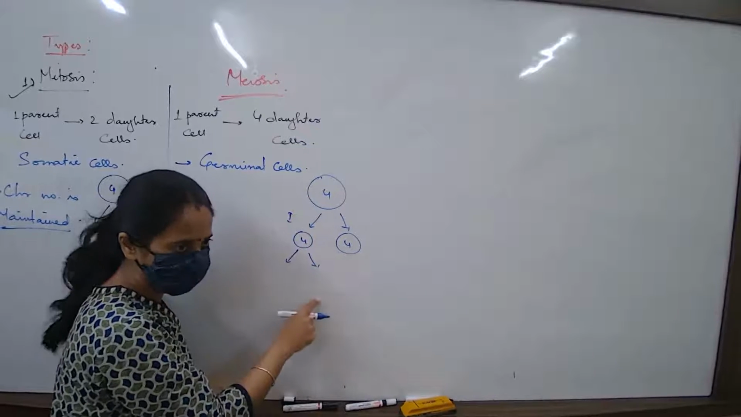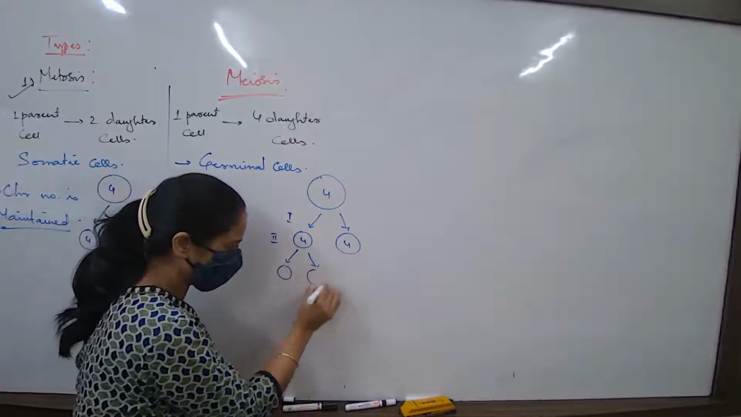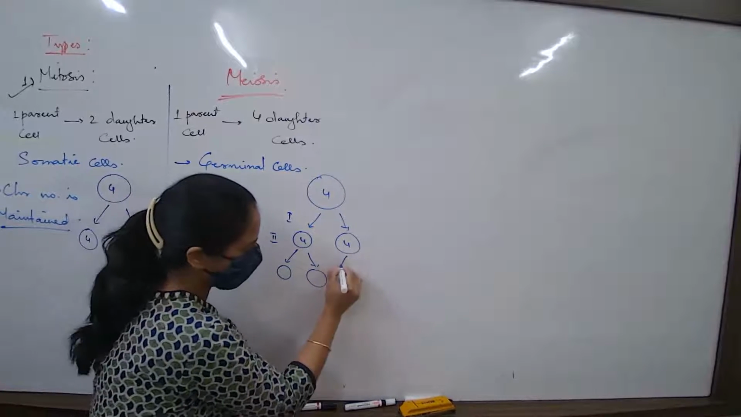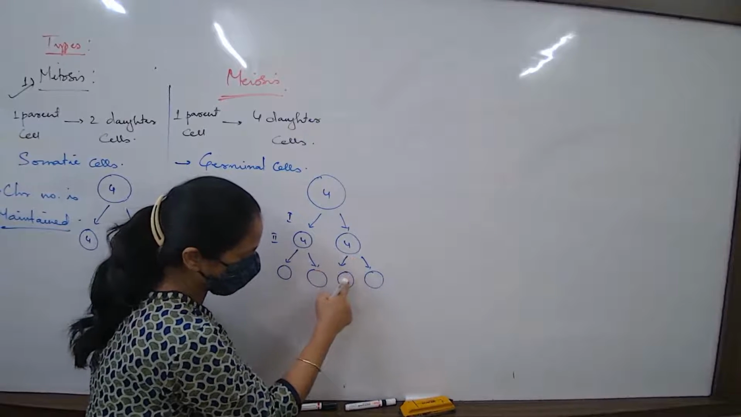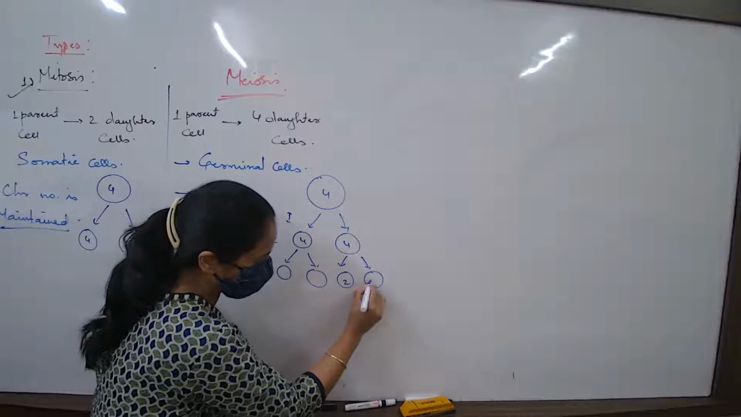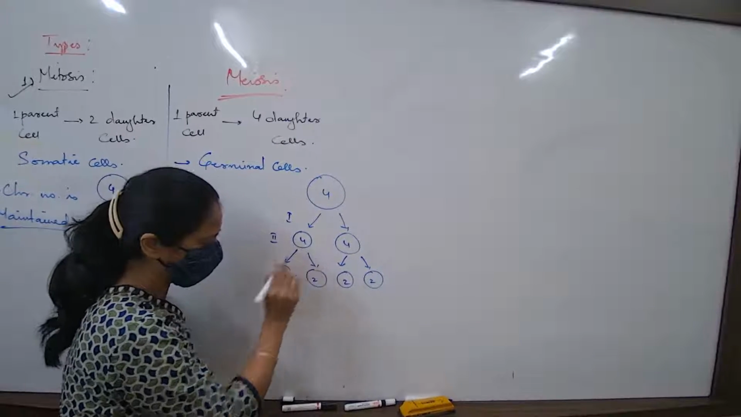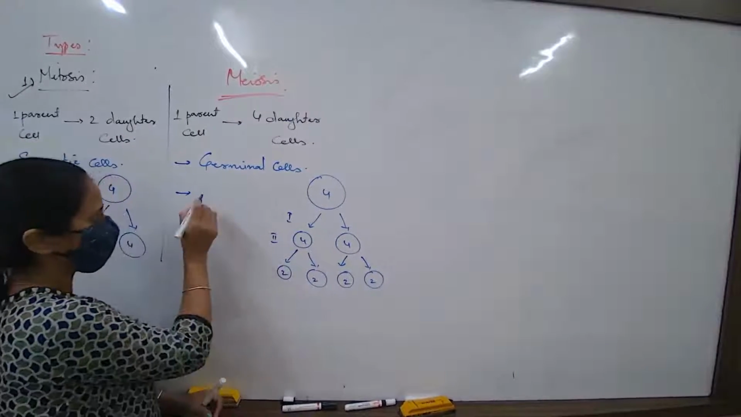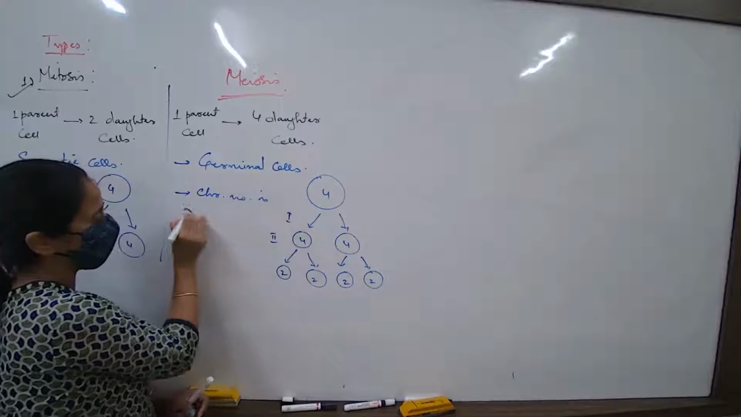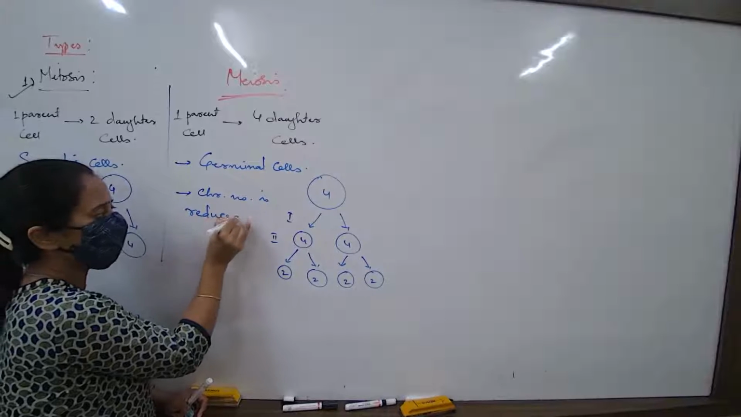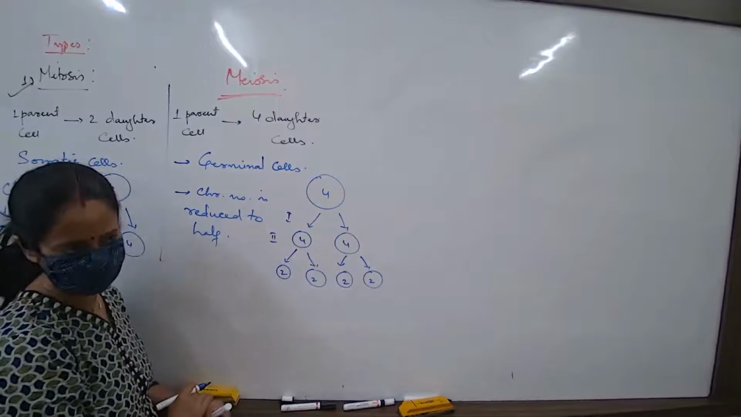Now what is happening in the second phase? The division is still not complete. This cell is again getting divided into 2 more, and this cell is also getting divided into 2 more. The number of chromosomes is half. So here we will say chromosome number is reduced to half.